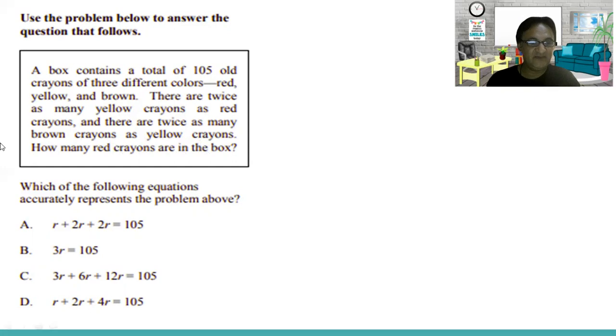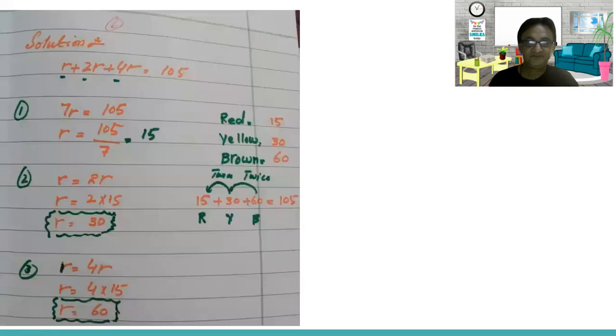So these are the formulas that show which of the following equations accurately represents the problem above. So I'll take the D here and give you the solution for it. R plus 2R plus 4R is equal to 105. Let's see why it's D. So first, R plus 2R plus 4R is equal to 105. So R plus 2R, 3R plus 4R, 7R. R is multiplying with the 7.